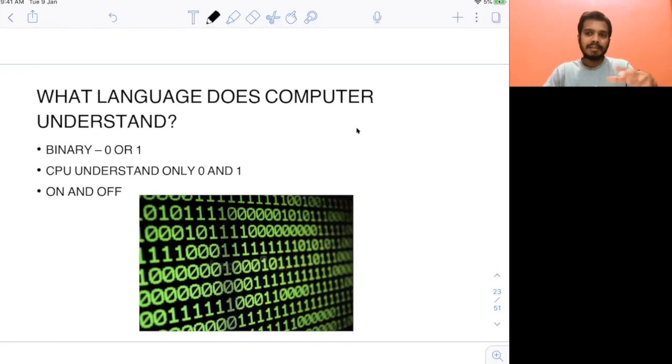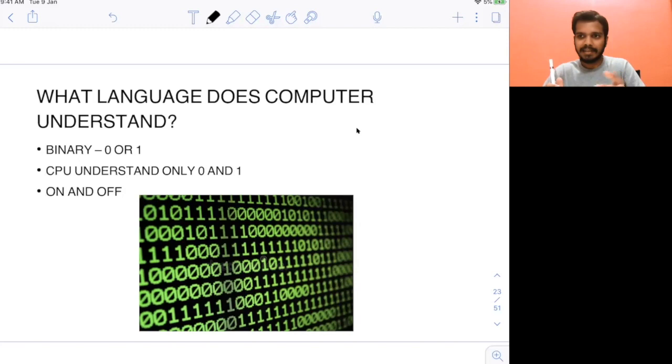Now when I say computer, actually it's the CPU, because the CPU is the brain which actually executes your program. So when I'm telling you that you want to talk to the computer system, you will mostly talk to the CPU, because that's the brain. Now the CPU understands only 0 and 1. It does not understand English, Hindi, French, anything. It will only understand 0 and 1. It's like on and off.